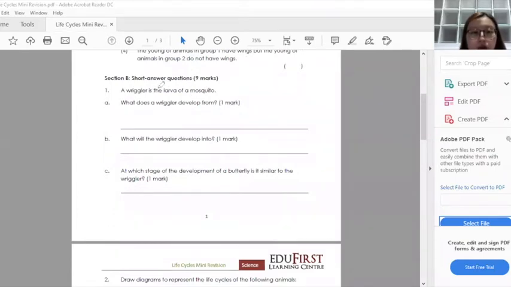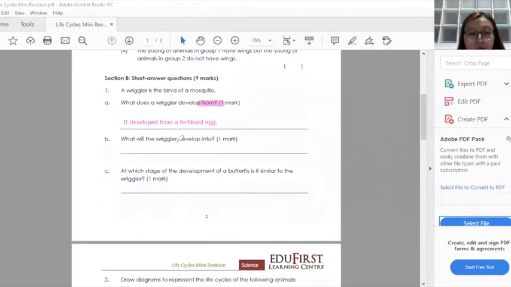Okay, so a wriggler is the larva of a mosquito. So what does a wriggler develop from? Develop from means we want the stage before it becomes a wriggler. The stage before a larva will be an egg. So we have to say that it developed from a fertilized egg. All eggs have to be fertilized before they can even develop into a larva or into the next stage.